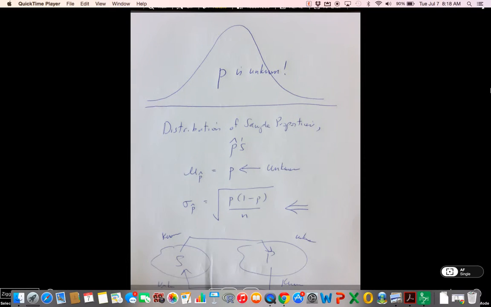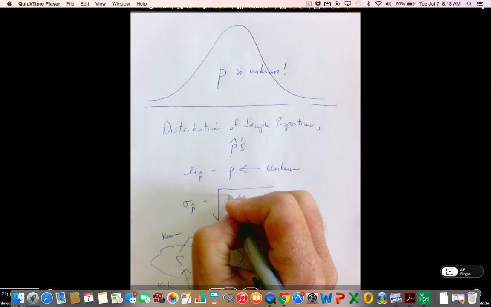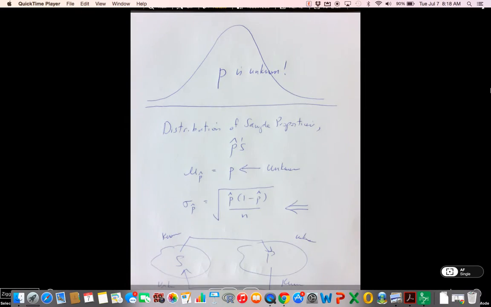So what we're looking for right here, this mu sub p hat, is unknown, but the standard error that we use uses a value that in this problem we assume to be unknown. So guys, what we've got to do is make a correction here. We have to use the sample proportion instead of the population proportion.